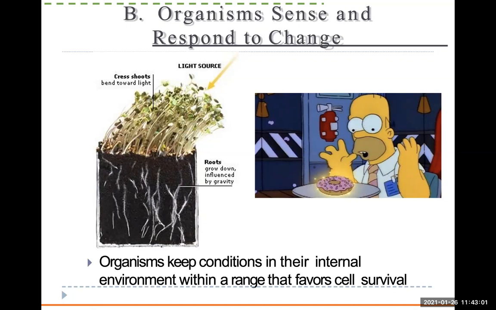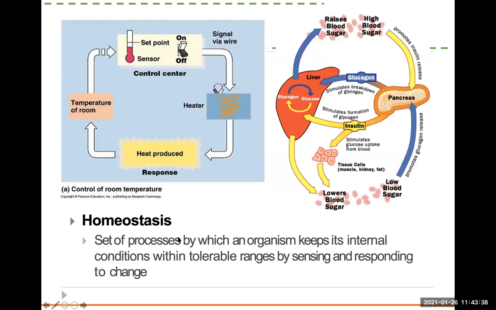If you have a fever, that means your temperature is higher than the normal range that your body has. If you go to maybe Lake Tahoe, you jump in really cold water and that will give you hypothermia, but that means it's gonna drop your temperature much lower than the range that it's supposed to be in. That range is called homeostasis. So we're gonna talk about that. Same thing about the photo about eating the donut. That means if your blood sugar is too low, you need to eat to bring it to the normal range. If it remains like that, it might cause some health issues. So that's called homeostasis. Homeostasis is a set of processes in which you keep your internal environment stable in that range.